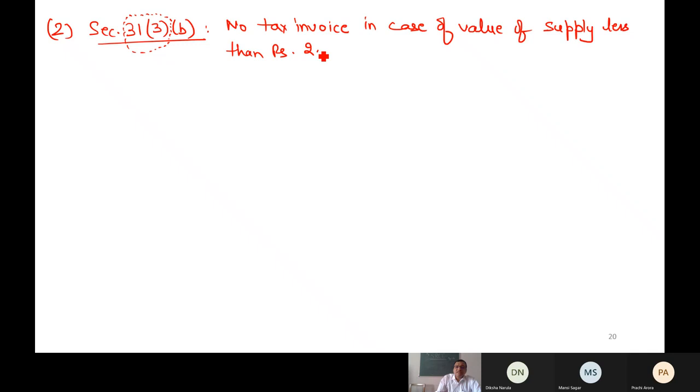So many times you must have observed that when you go and purchase small quantities of 10 rupees, 20 rupees, and you don't desire the tax invoice, the supplier, if registered, I'm not talking about an unregistered supplier, for an unregistered supplier there is no GST as such, it's basically only for those who are registered. Suppose you are going to a stationery shop which is registered, it's my assumption, and you purchase a pencil of 5 rupees, and you don't need a tax invoice, then the supplier will not be treated as a defaulter for not issuing the tax invoice because of this provision of 31(3)(b).